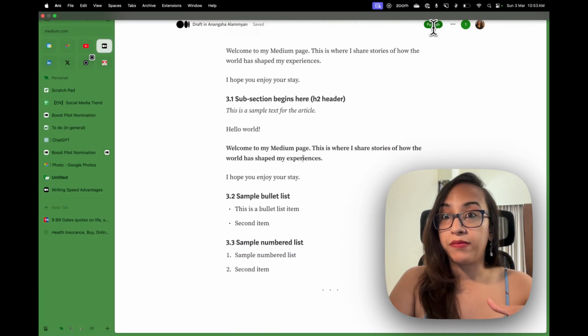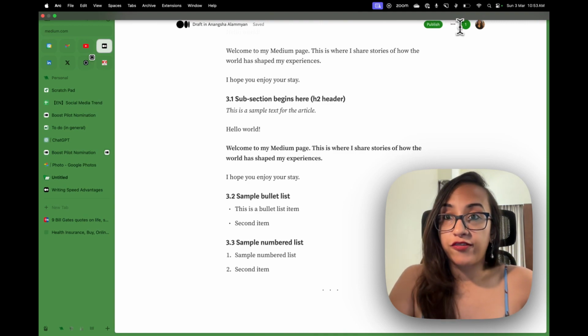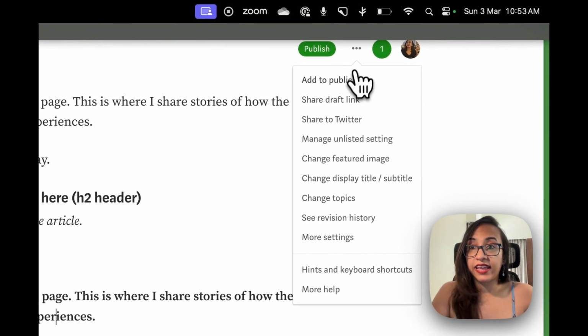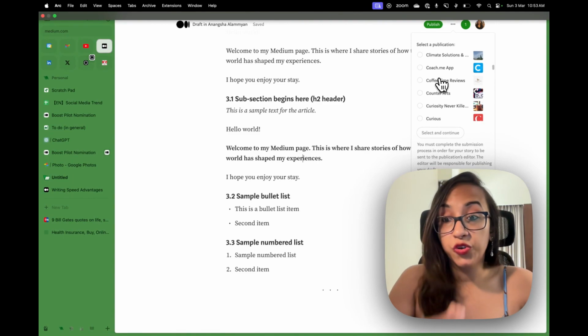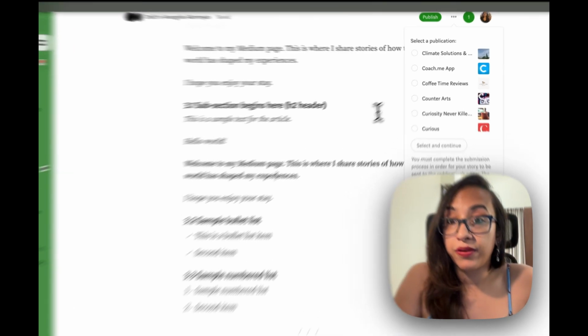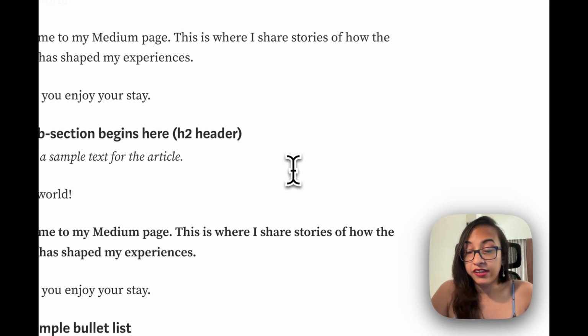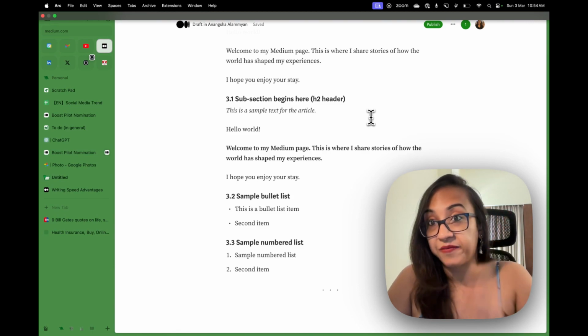the next step is to publish it, or you can also add it to a publication. To add it to a publication, you have to select the 3 dots from the top right and click on add to publication. This will show up a list of all the publications that you are a writer of. Now if you don't know how to become a writer in a publication, I have already made a video covering all the details about it. You can check it out. I have linked it right here.